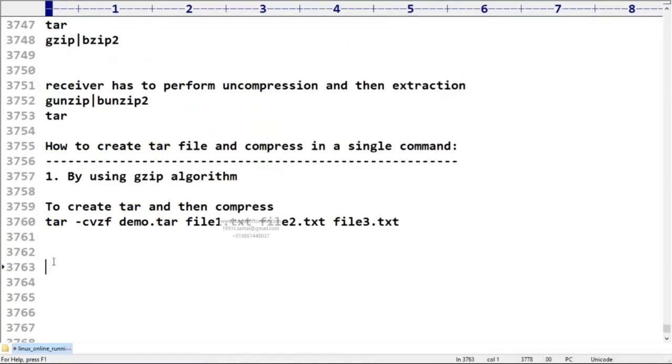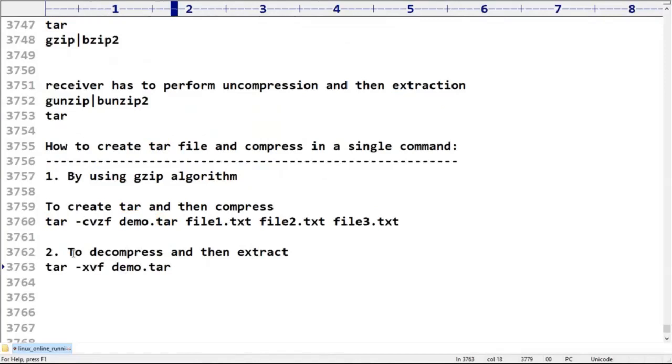But now, to decompress and then extract in a single line, sir, the tar command with -xvf demo.tar. Now observe this. Is this command going to fulfill my requirement?